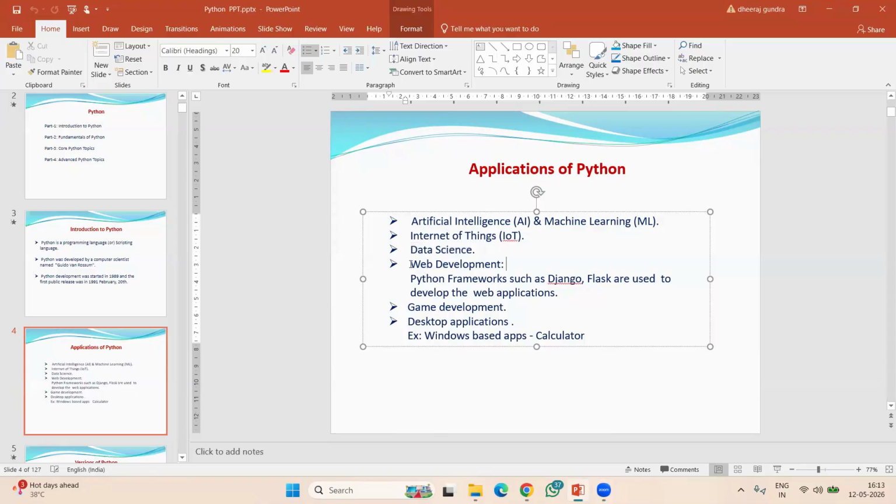Next, Python is also used for web development, which means we can develop web applications or websites using Python. But only with Python we cannot develop websites. There are some Python frameworks available, such as Django and Flask. These are used to develop web applications, which means simply we can design websites. For example, Flipkart, Amazon, IRCTC, BookMyShow. These types of applications we can design using Python's frameworks.